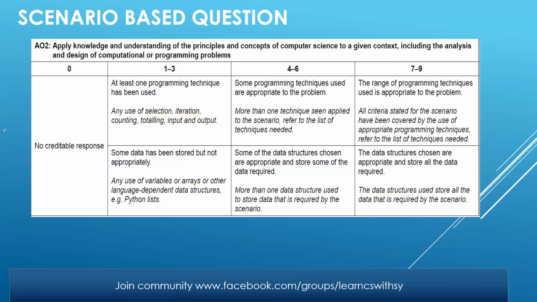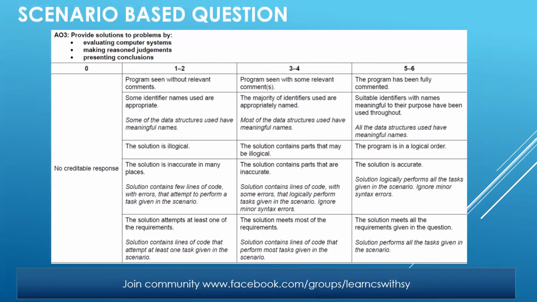No, that's wonderful. Now let's move on to the next assessment objective, that is assessment objective 3. And this objective is definitely of 6 marks. And how can you score? Again, very simple. This is 6 marks.